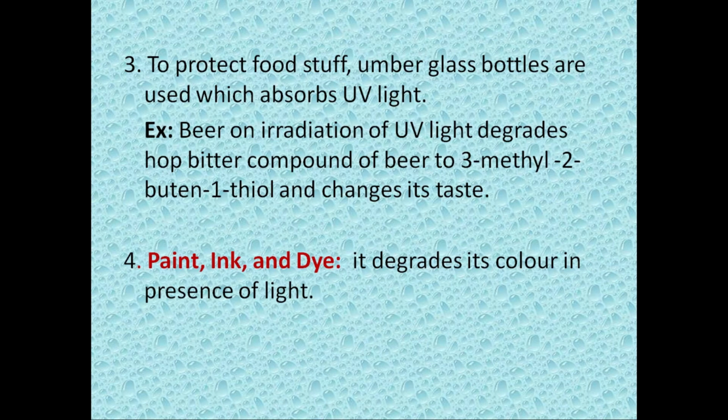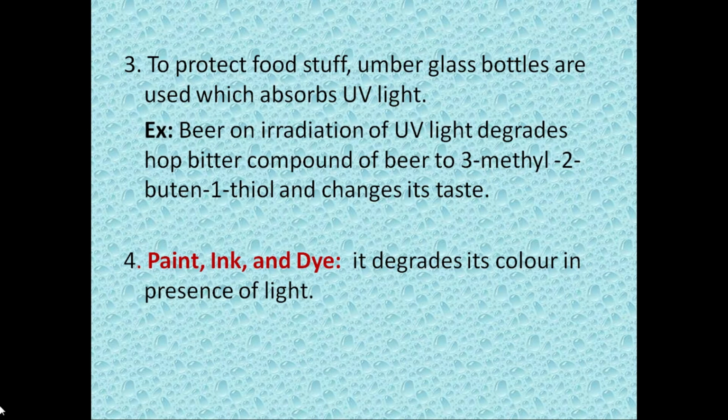The third effect is to protect foodstuff. To protect foodstuff, amber glass bottles are generally used, which absorb UV light. Our foodstuffs are generally kept in amber colored bottles. For example, beer bottles are generally amber colored, because when the beer is exposed to UV light, it degrades its taste.